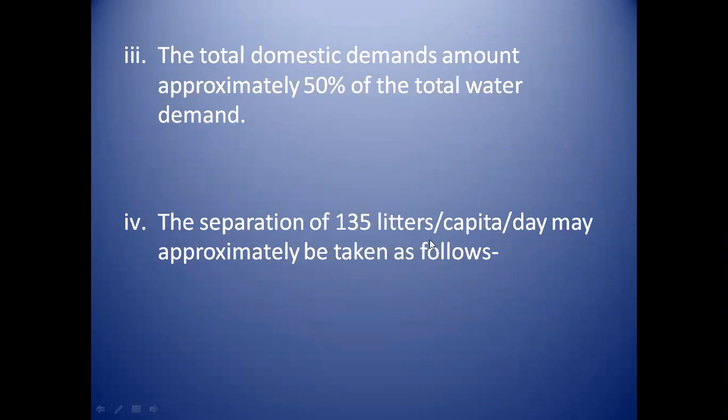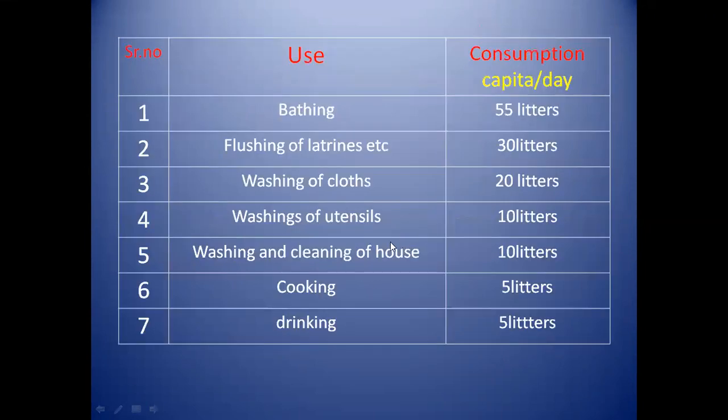The separation of 135 liters per capita per day may approximately be taken as follows. That is, the water used for domestic demand is 135 liters. Now we can see the separation of this 135 liters of water, that is, how much water is used for bathing, how much for lawn sprinkling, how much for sanitary purpose. Now see, use and consumption per capita per day. Capita means the water used by one person for one day.